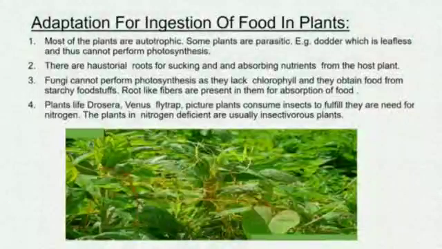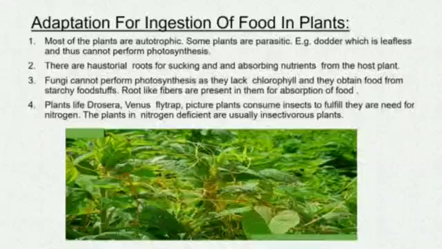Now let's know about adaptation for ingestion of food in plants. Most of the plants are autotrophic, while some are parasitic. Parasitic means the plants which only take without giving anything in return. Like dodder, it has no leaves and cannot perform photosynthesis. However, it is haustorial. Haustorial means root-like structures that grow to absorb water and nutrients from the host plant.